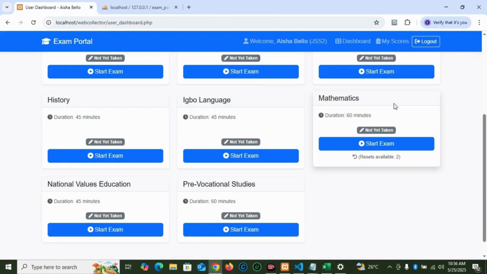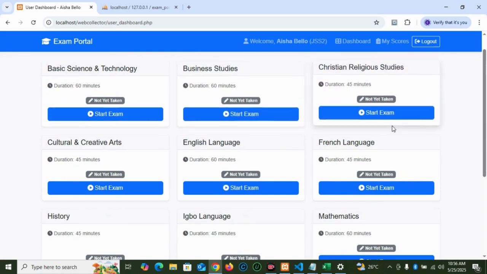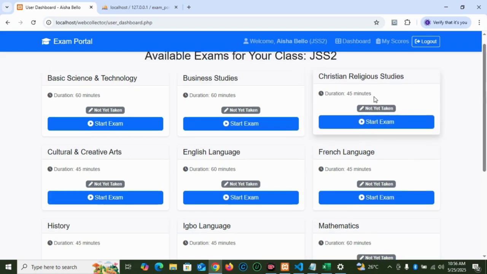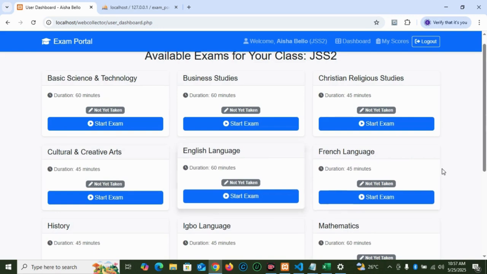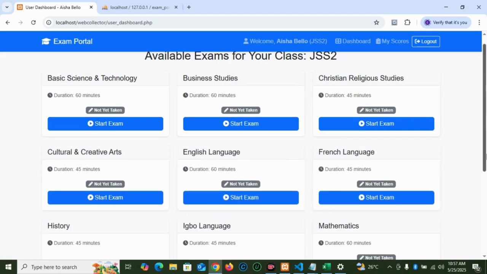Like I said, looking at this interface, it is clean, it is modern, everything is easy to find. No clutter, just what you need. Each subject is presented as a neat card. You can see the subject name like mathematics, English language, biology, and even the exam duration, like 45 minutes, 60 minutes. All the exams are given their own durations.